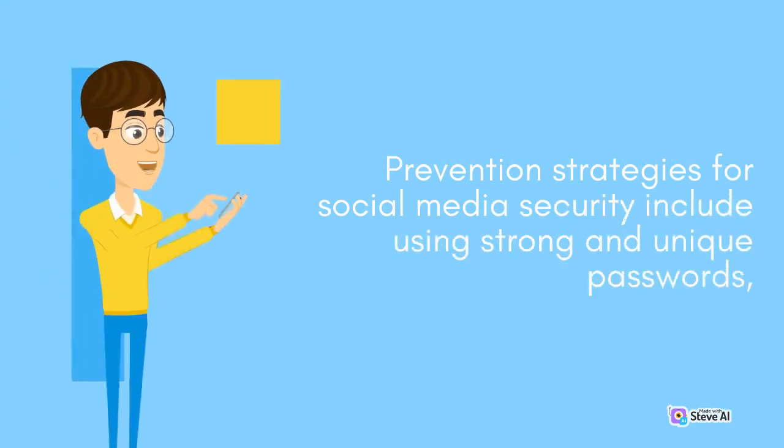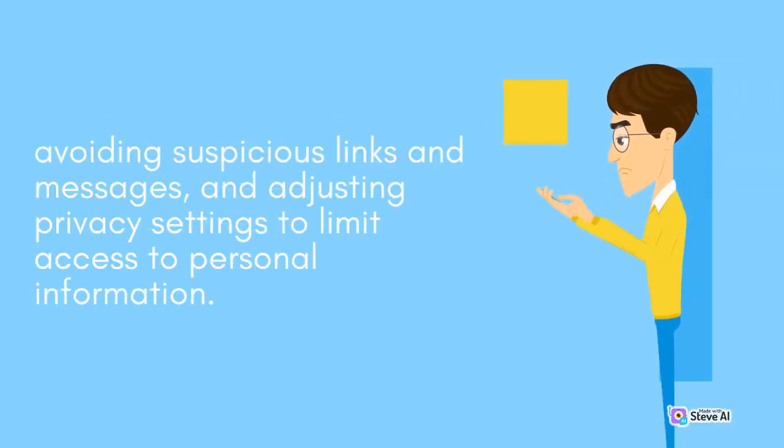Prevention strategies for social media security include using strong and unique passwords, avoiding suspicious links and messages, and adjusting privacy settings to limit access to personal information.